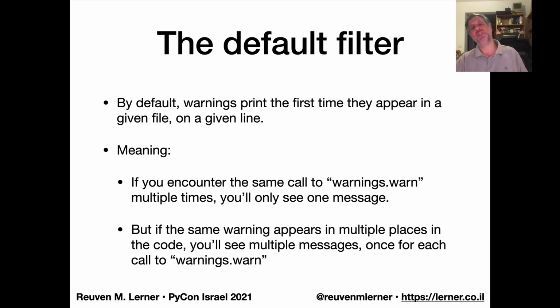Let's take a look. So the default filter says, we're going to print a warning the first time it appears in a given file on a given line. So let's say I have a function that produces a warning, and I call that function once, well, the warning is going to show up. But if I call that function twice, it's not going to show up the second time. Right? But if that same warning appears in multiple places in the code, then you will see multiple messages, once for each call to warnings.warn and once for each different line number.